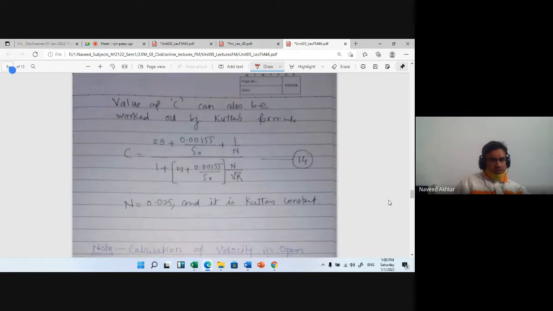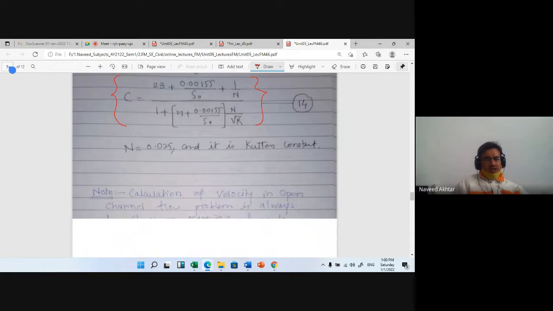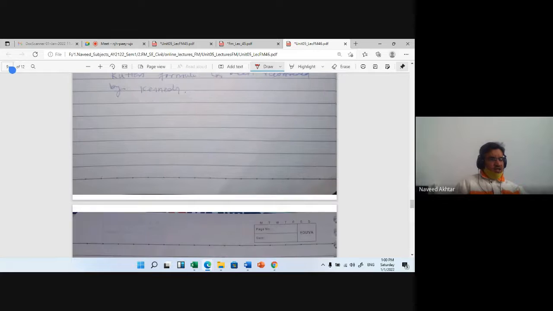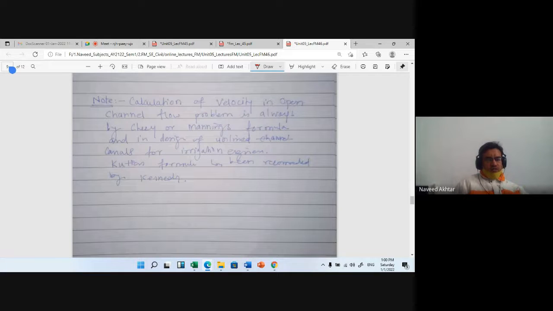The value of C can also be worked out by Kutter's formula. This is Kutter's formula. Different scientists have suggested, as per their study, different formulas to find the constant C. Calculation of velocity in open channel flow problems is always by Chezy's or Manning's formula, and in design of unlined channels for irrigation engineering, Kutter's formula has been suggested.